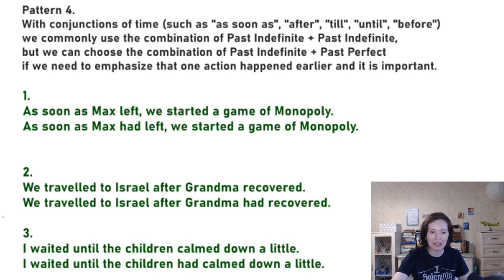So let me come back to you. And you see, the general idea of the past perfect is that first it always is connected with the past time context. It always gives you this feeling that something happened in the deeper past than past. And it's kind of difficult for native Russian speakers because we don't have this idea of deep past.